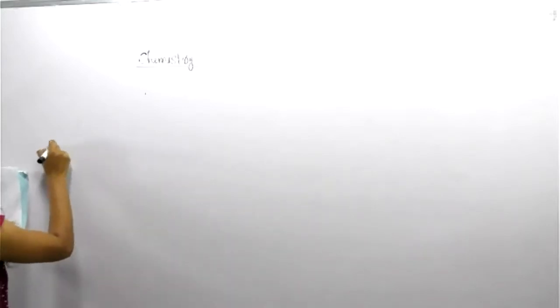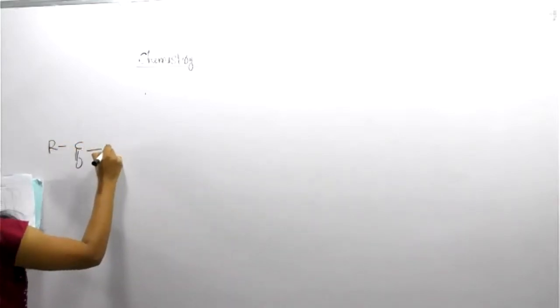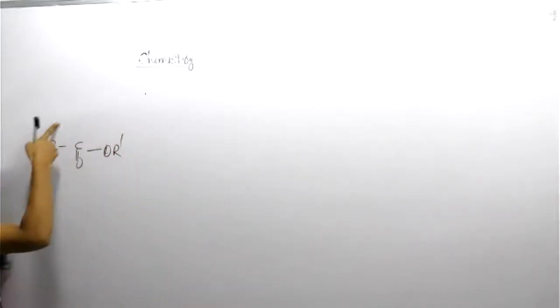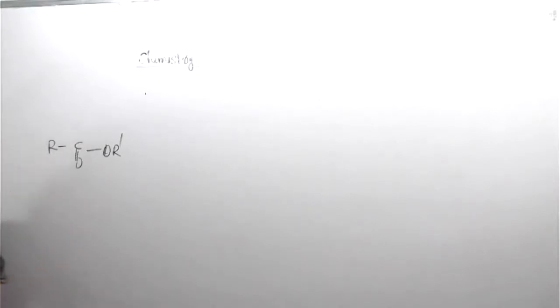Question. Write down: R C double bond O OR. Actually, what is this, students? Identify, please. R C double bond O OR dash. R means not an R, normal R. R equal to CH3, or any other chain, no problem, but it contains carbon.